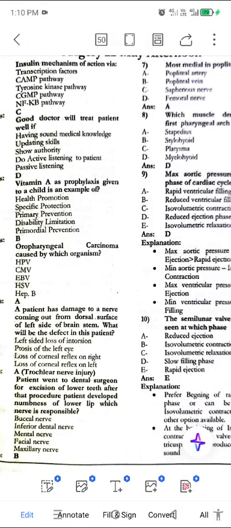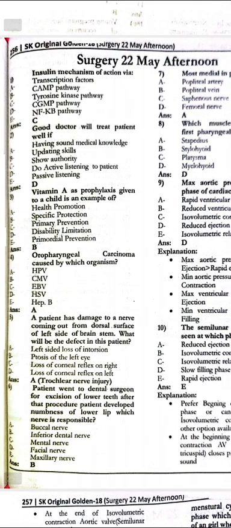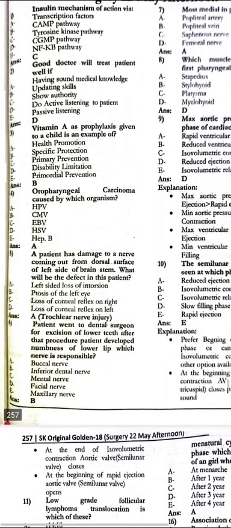So in today's video, I'm gonna go through the surgery 22nd May afternoon paper. So let's start. Insulin mechanism of action is via the tyrosine kinase pathway. The good doctor will treat patients well if they do active listening to the patient. Vitamin A as the prophylaxis given to a child is an example of specific protection.